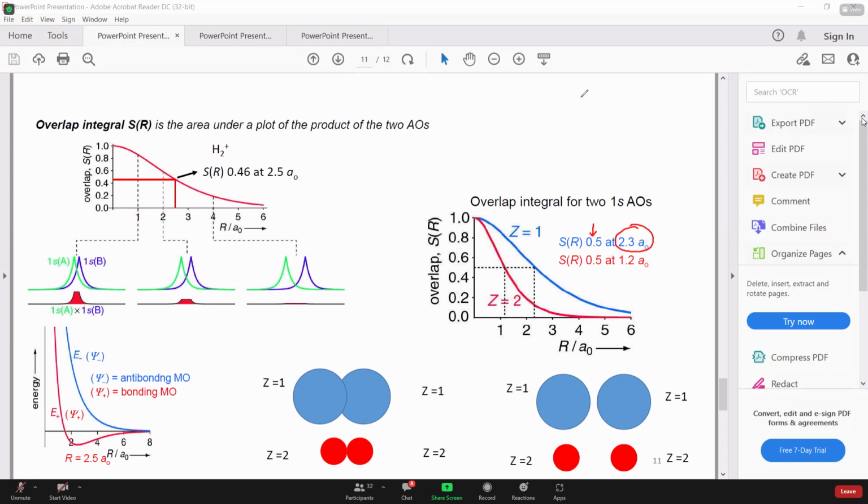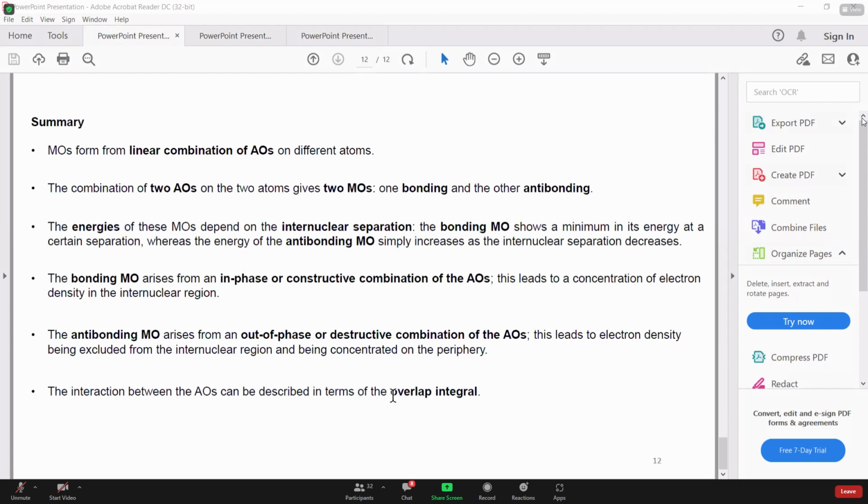All right, so let's move forward and summarize what we have covered so far for s orbitals. These are the linear combinations, which means the two nuclei will come closer along the z-axis in all the cases, right?